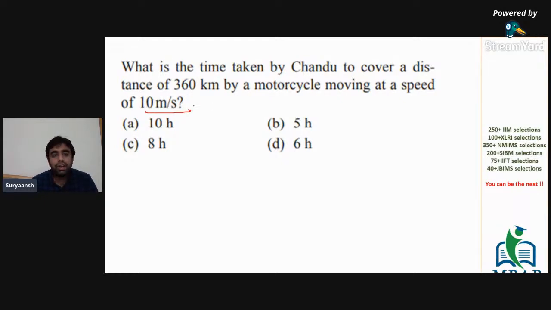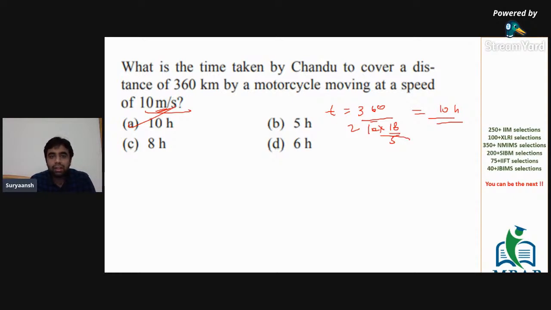So basically 10 into, the speed is in meters per second. So either convert this into meters or this into kilometers per hour, right? And find out the time. So time would be 360 divided by 10 into 5 by 18, since 5 by 18 is what we use from kilometers per hour to meters per second. So here it would be 18 by 5, right? This would be 2. So this total would be 10. The answer would be option A. Very simple question. Nothing to discuss.